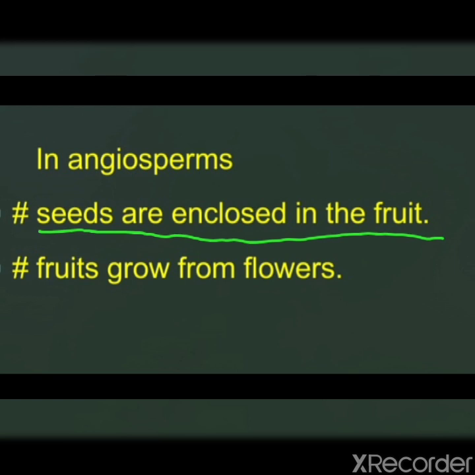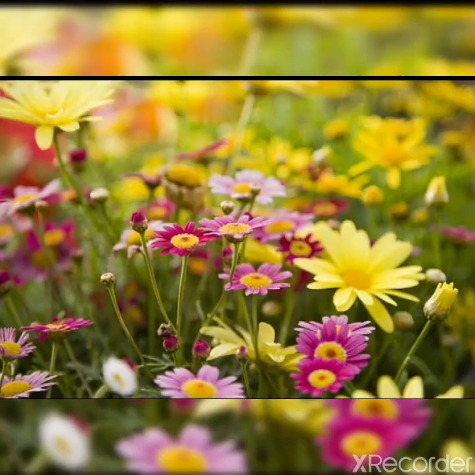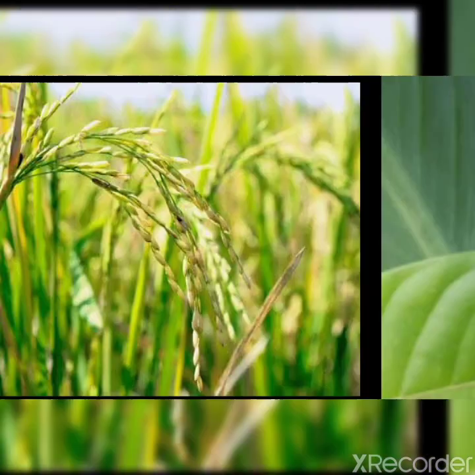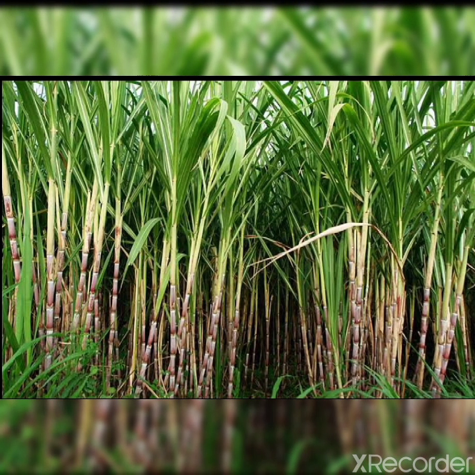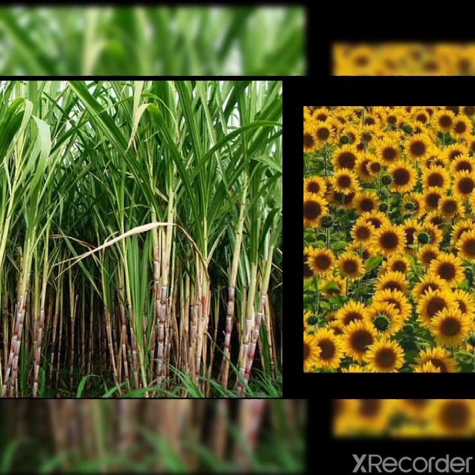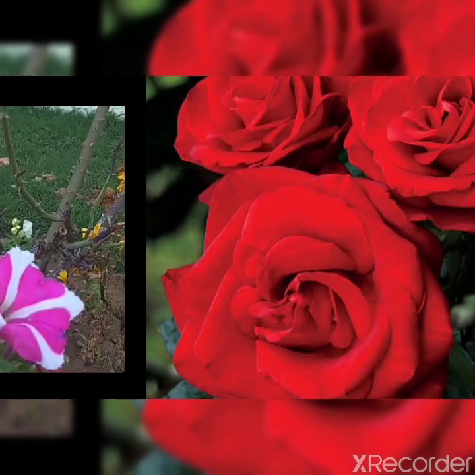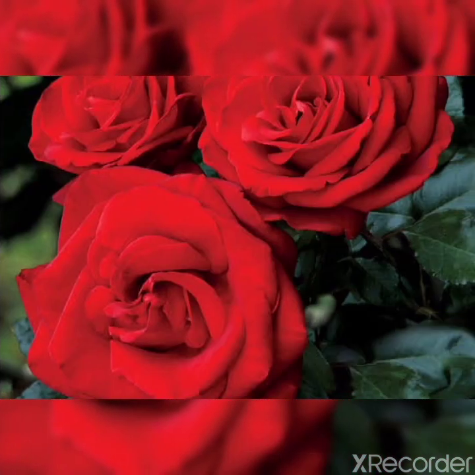Fruits grow from flowers. In angiosperms, seeds grow from flowers. So, angiosperms are called flowering plants. Most plants on earth are angiosperms or flowering plants. All crop plants, pea, sugarcane, sunflower, petunia, rose are some examples of angiosperms.